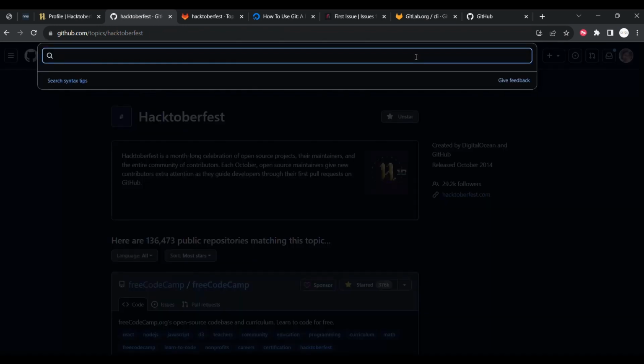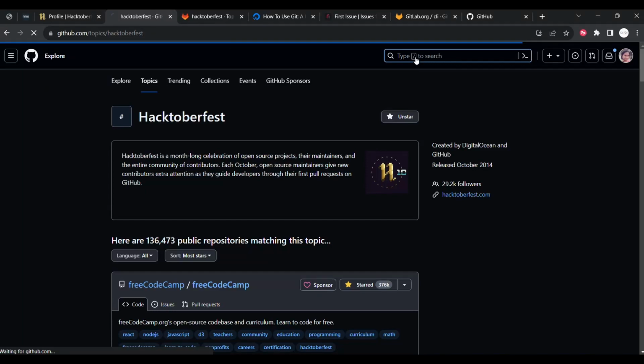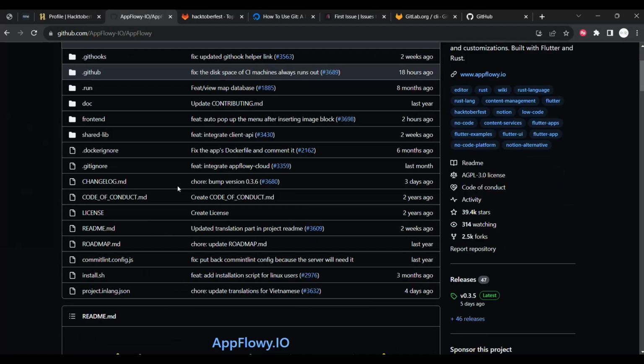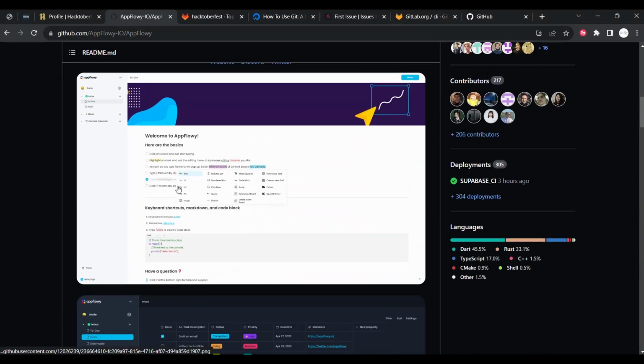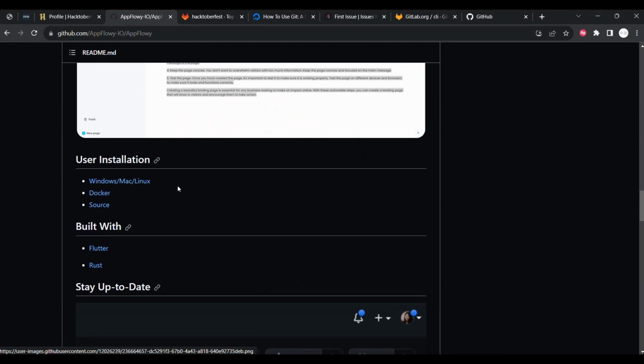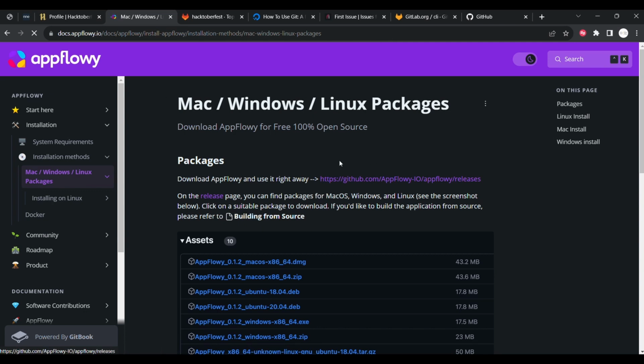So I found one repository, AppFlowy. This is the project which is developed with Flutter and Rust. This is an alternative to Notion. So you can check this UI, and if you want to install, you can go and check it here. So this is the main documentation.